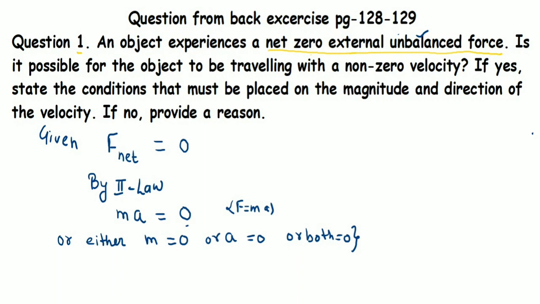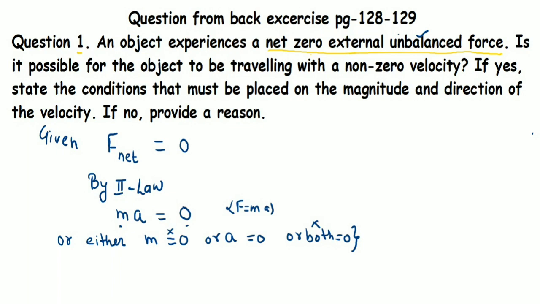These are the three cases when we are saying the product is 0. Now here, out of these three, two are not applicable. Why? Because when we are saying the mass of an object is 0, is it possible? No. Mass of any object we do not consider as 0, because we are taking a massive object. Though it has very less mass, it will have some mass, so we cannot consider these two cases in which mass is 0.